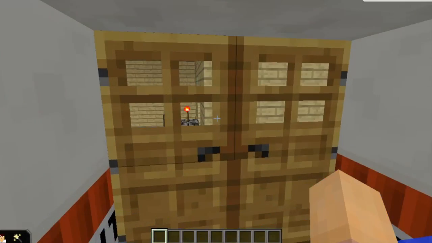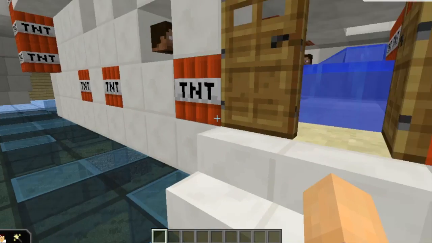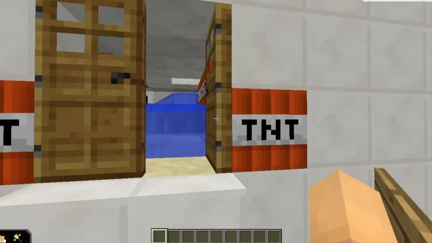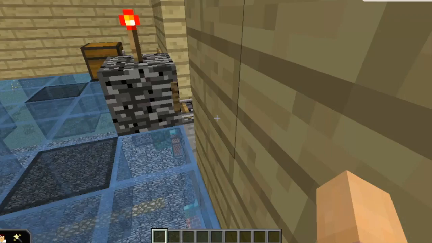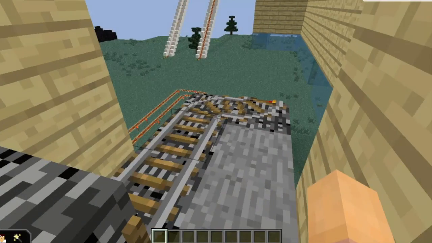As you exit the two doors from the ship, you will see a minecart chest. Take a minecart to exit. Thank you for coming, and we hope you enjoyed your visit.